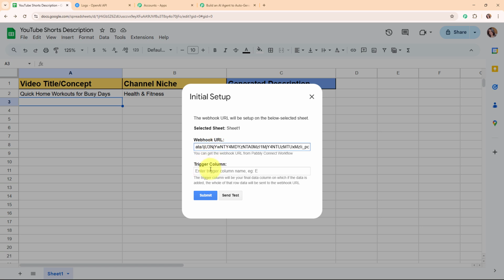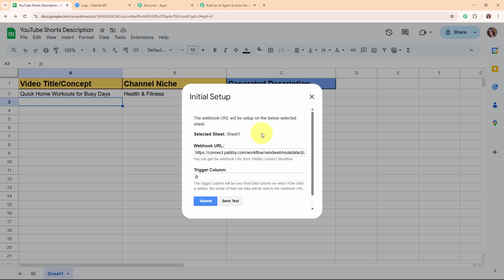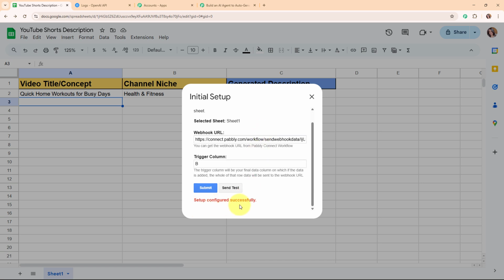And then it asks for the trigger column. The trigger column will be the final data column, so that if data is added to it, the whole row's data will be sent to the webhook URL. In my Google Sheet, you can see the last data column in which I'm going to add data is column B. So for the trigger column, I'm going to enter column B, and then I'm going to click on submit. And here you can see it says setup configured successfully.